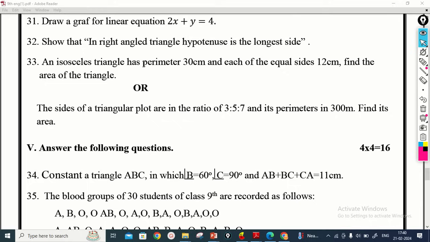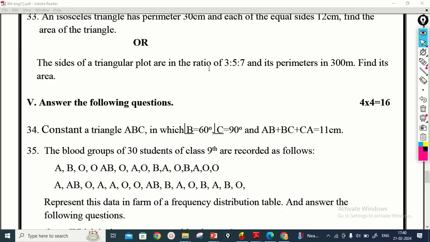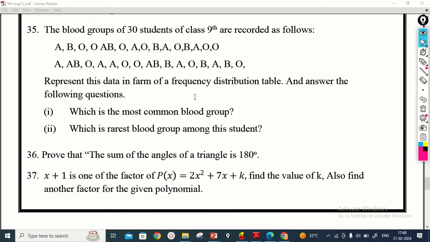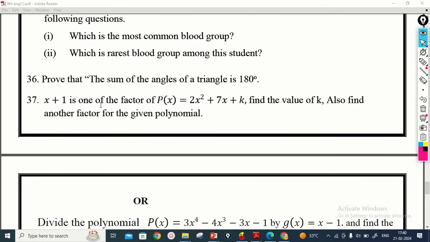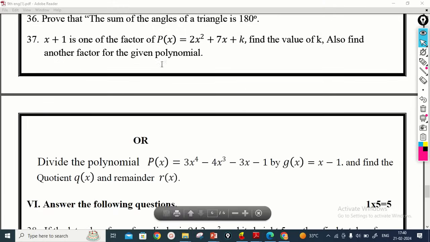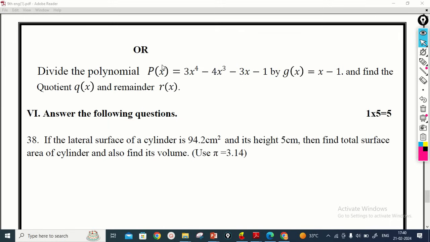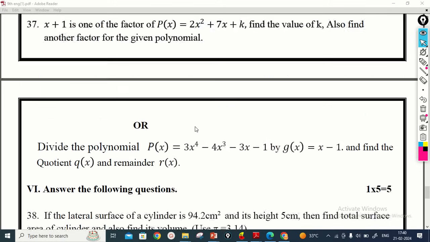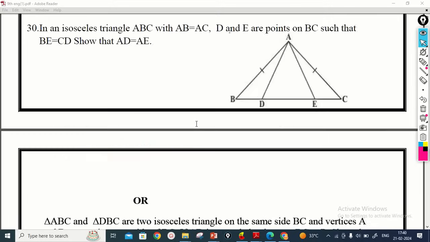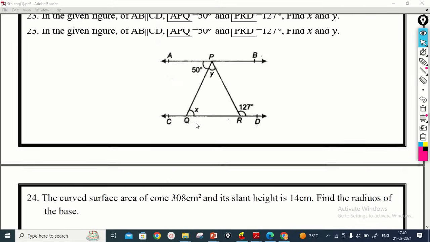And in the fifth part there are 4 marks, 4 questions are there. 3 questions have no option. In the last question, question 37, there is an option. And in the last part it has 5 marks, 1 question is given there. So these are the types of questions you get in this maths question paper examination.